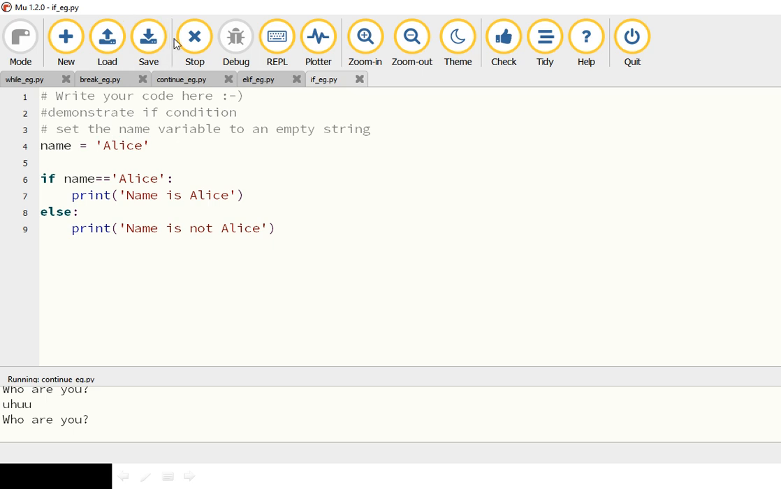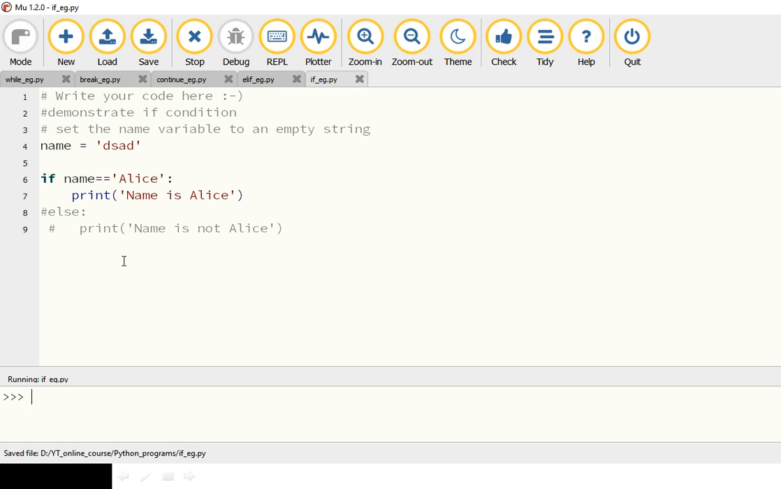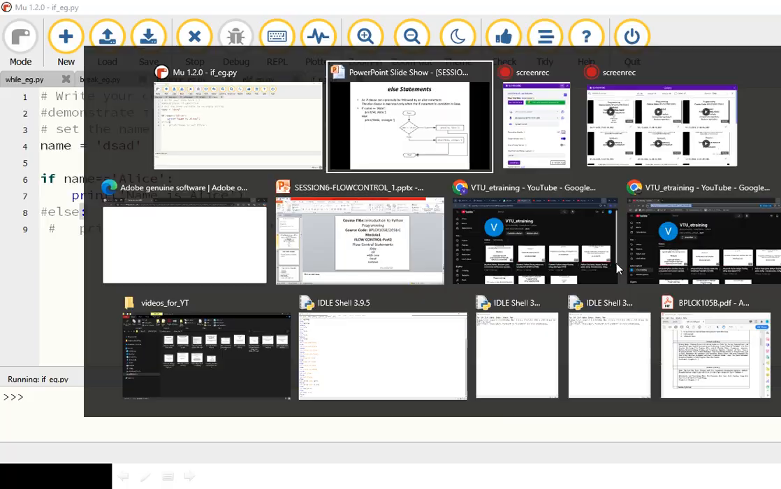Let's execute this code. As you can see, since we have hard coded name is equal to Alice, it is printing name is Alice. Let's change this to something else and execute. Now since name is not Alice, the condition is false, it comes to the else part and executes name is not Alice. Now else is optional, you can also remove this, or let's just comment it. Execute this. As you can see, since else is optional, it will not give us any error. Since the condition is not met, it will not print this line and the execution just completes.